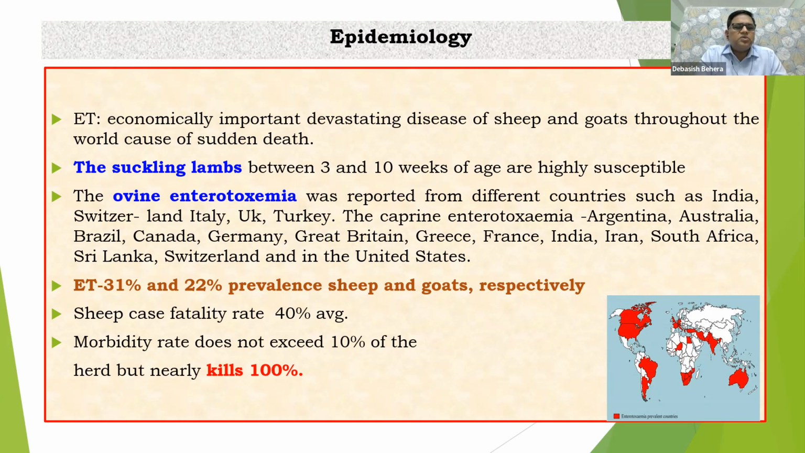But one thing is very sure, and we have to keep in our mind that in a total herd, if morbidity may be 10%, out of 100, there may be 10% morbidity. But we are going to lose almost all the infected or affected animals. That is the problem of these conditions.